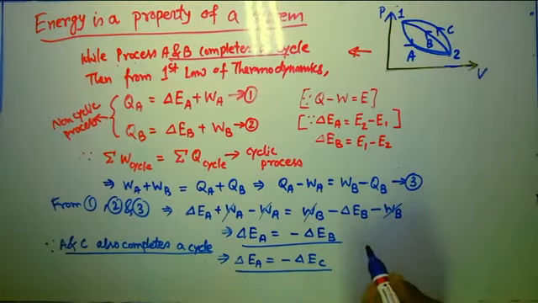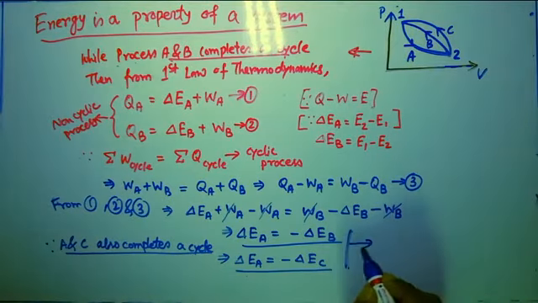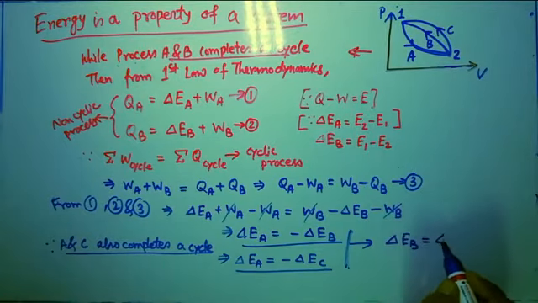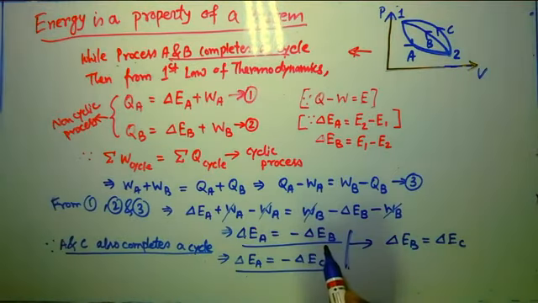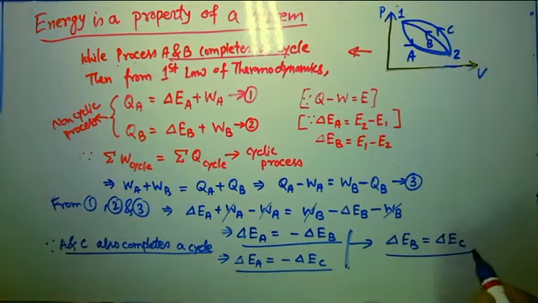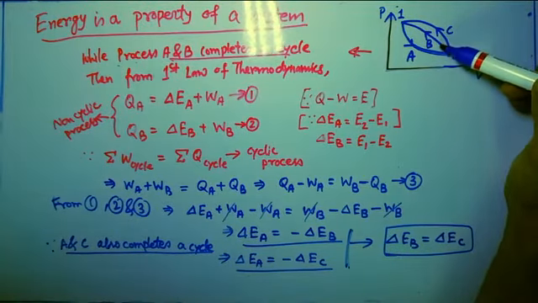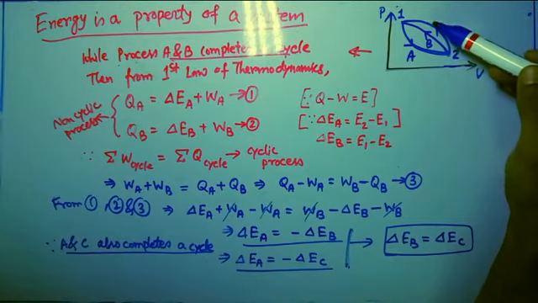So from these two equations, I can conclude that del EB is equal to del EC, isn't it? If del EA separately equals minus del EB and minus del EC, so both of them will be equal with each other. So change of energy for the process B will be equal with change of energy for the process C.